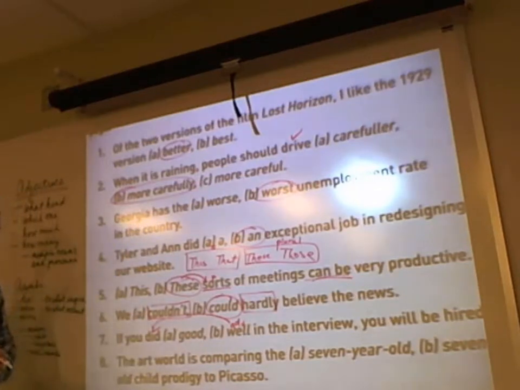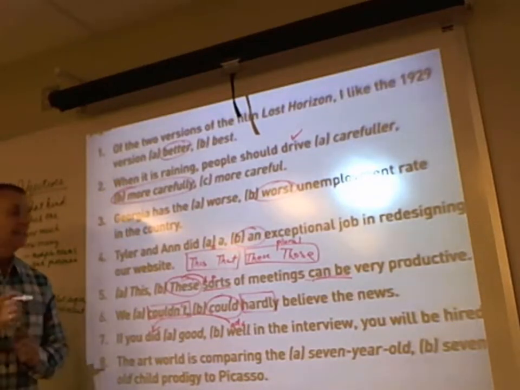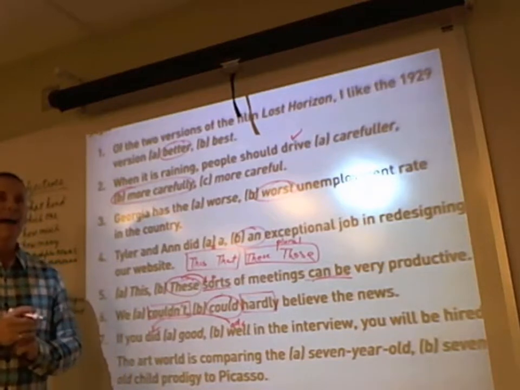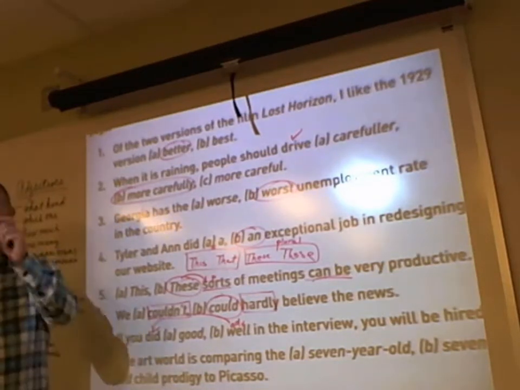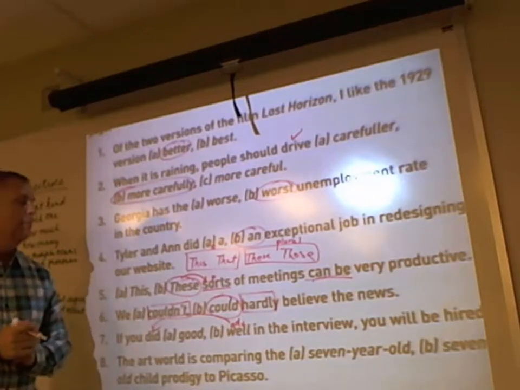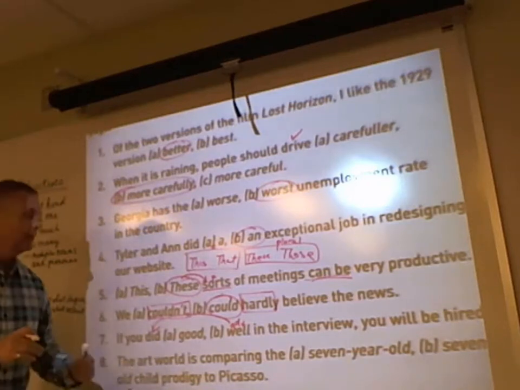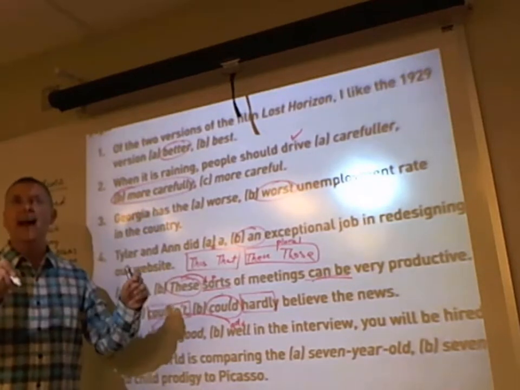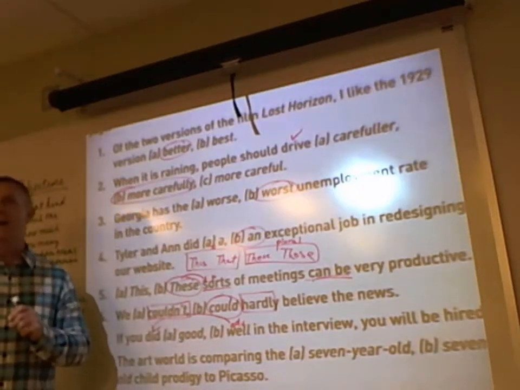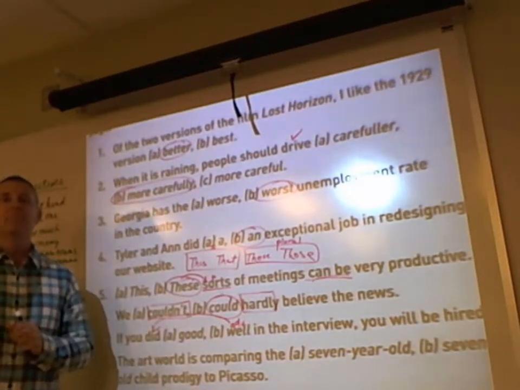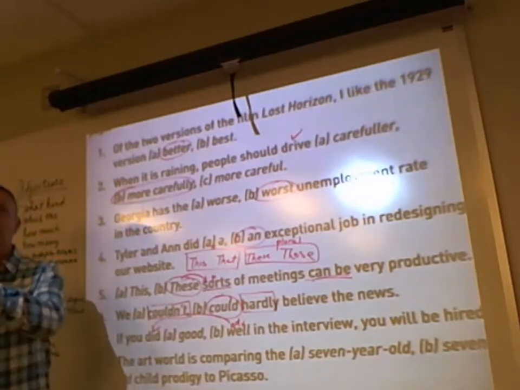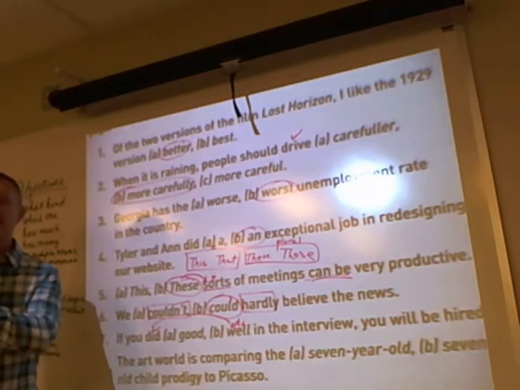Number 8, the art world is comparing the 7-year-old with hyphens versus a 7-year-old child without hyphens, protege, to Picasso. Okay, 7-year-old is a temporarily hyphenated word when it comes before the noun or pronoun which it modifies or to which it refers. So if I said the 7-year-old protege, then since it's a compound adjective before the noun it modifies, hyphenate it. But if I said the protege is 7 years old, if it comes after the noun to which it refers, then you remove the hyphens.